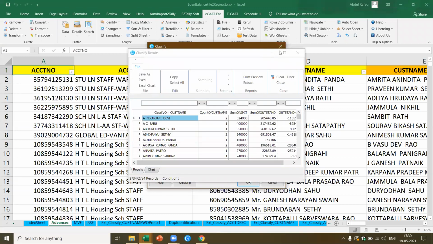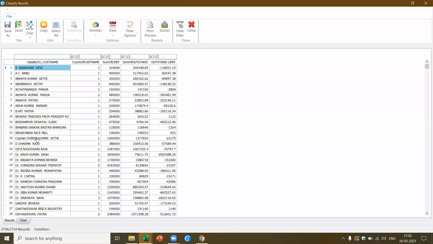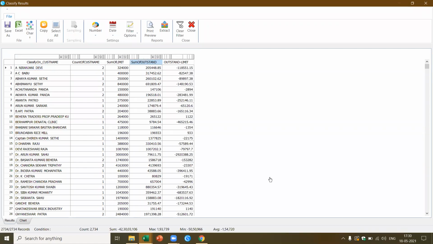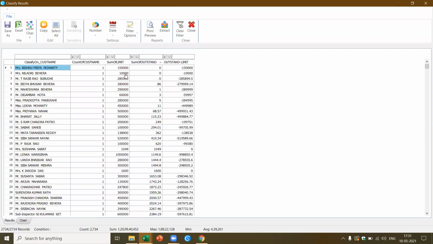Yes, now you see, we got this. There are totally 2,734 accounts here in this case, where it also tells me what is the limit. Now, if I just sort this, now you see here, what did we do? Sum of limit. In this case, the outstanding is 0, which means probably the loan is sanctioned and the amount has not yet been disbursed.